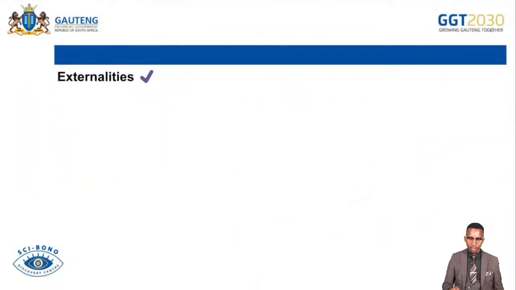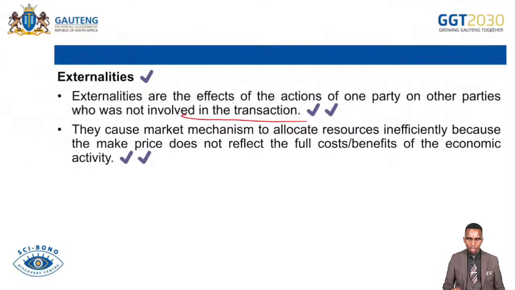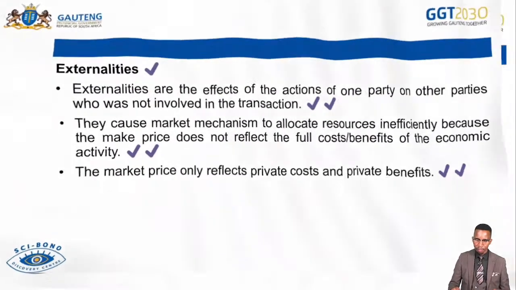And then externalities. In this case, externalities are the effect of actions of one party on other parties who were not involved in the initial transaction. They cause the market mechanism to allocate resources inefficiently because the market price does not reflect the full cost or benefit of the economic activity. The market price only reflects the private cost and the private benefit, not the external cost or the external benefit.